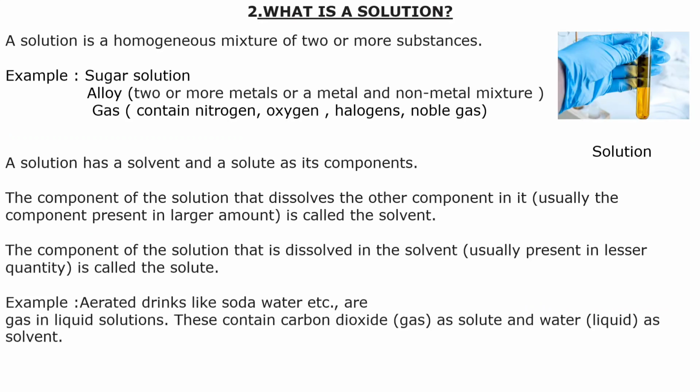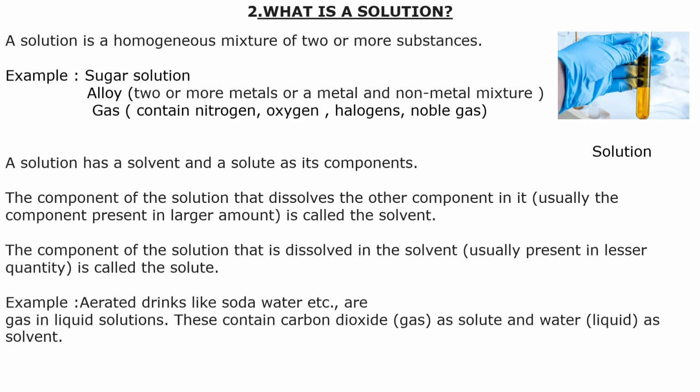Next, we will learn about solutions. A solution is a homogeneous mixture of two or more substances. I already gave the example of sugar solution. Alloys are mixtures of two or more metals, or a metal and a non-metal. And there are gas mixtures, which contain nitrogen, oxygen, halogens, noble gases.